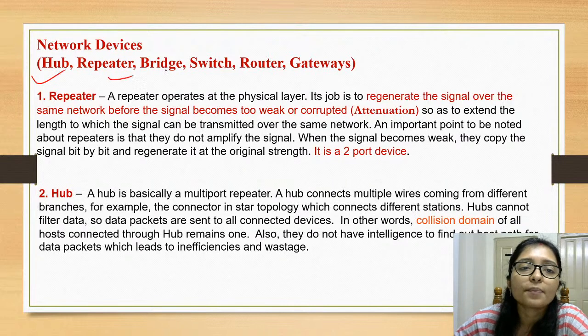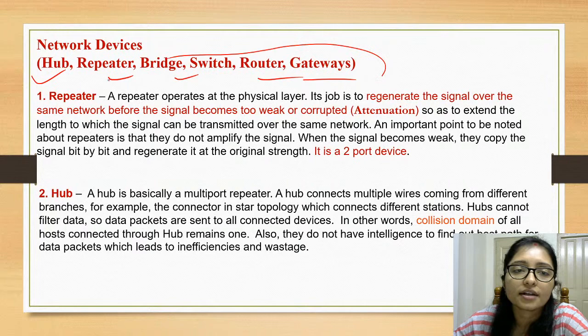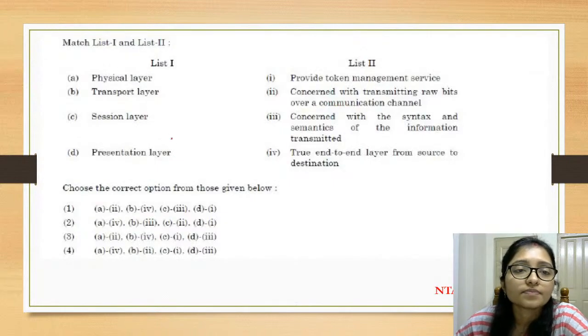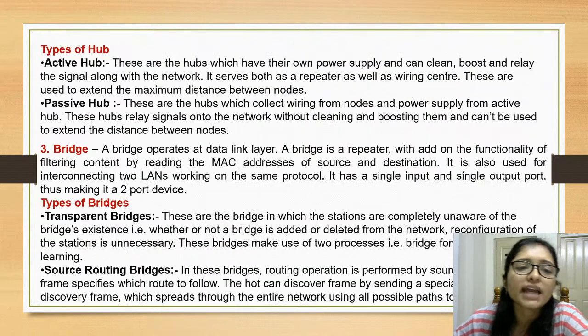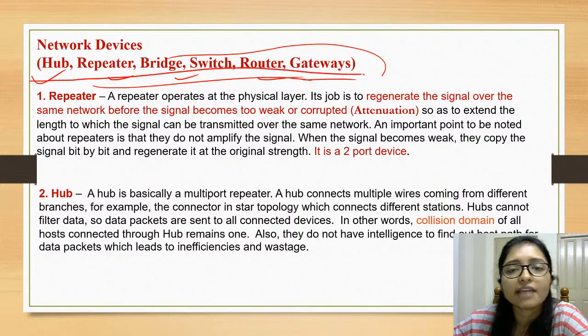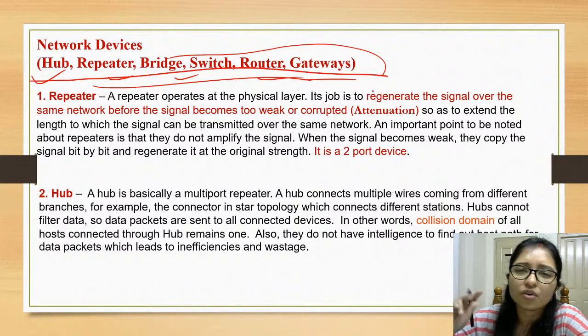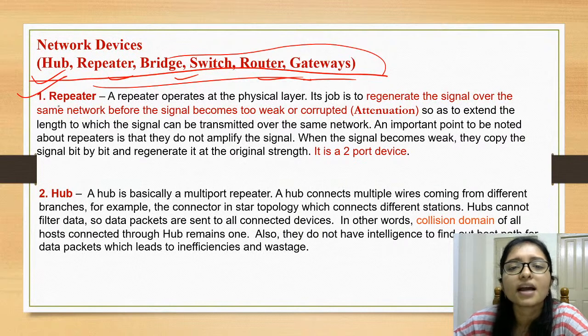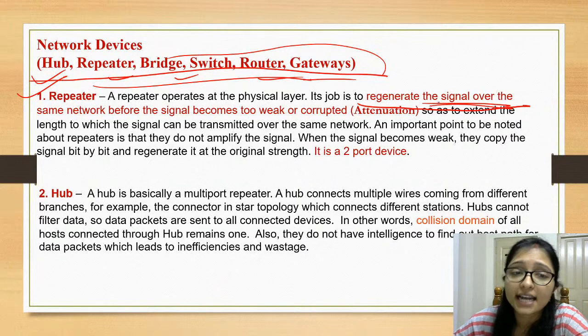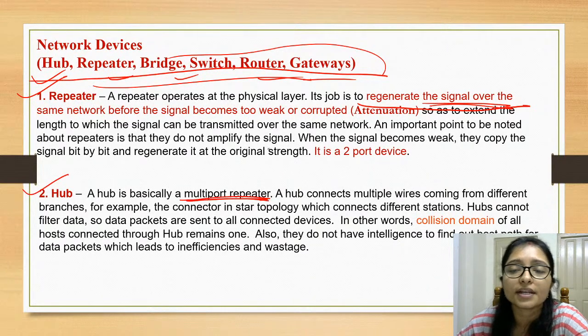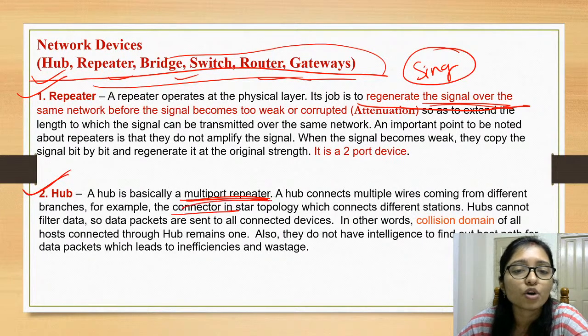So hub, repeater, bridge, router, I will describe tomorrow. Now come to the question. I will upload a video and the PDF just after the class. You can go through it. This is very easy. Or I am giving you 1 minute on what a repeater is. A repeater is nothing but regenerating the signal. And a hub is basically a multi-port repeater. A repeater is single port and a hub is a multi-port repeater.